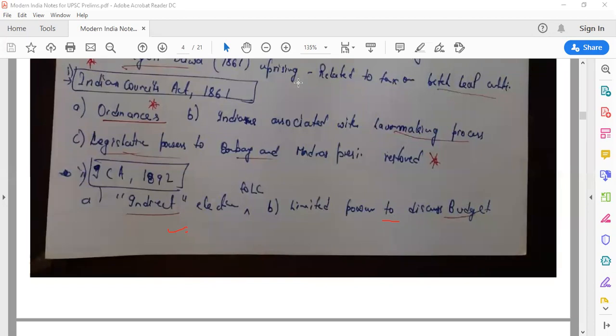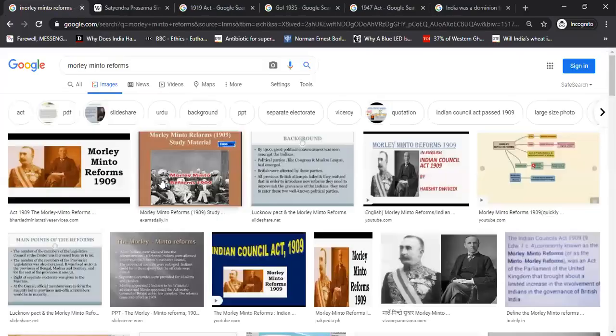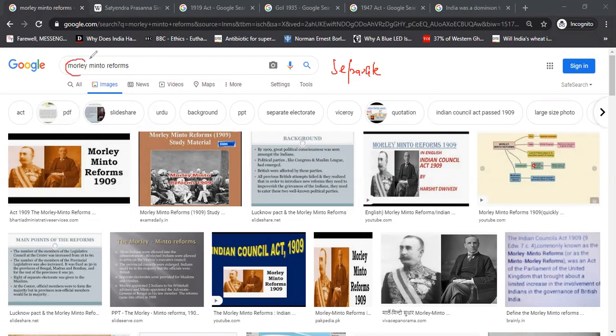Cool. So now let's come to Morley-Minto Reforms. Separate electorates is one of the most important things. Separate electorates for Hindus and Muslims, which was later on extended to Christians, Anglo-Indians, and others via the 1919 Act. But in the 1909 Act, that is Morley-Minto Reforms, Morley is the Secretary of State and Minto is the Viceroy. That's how they name it. In Montagu-Chelmsford Reforms, Montagu is the Secretary and Chelmsford is the Viceroy. So again, separate electorate was a major thing introduced via the 1909 Act.